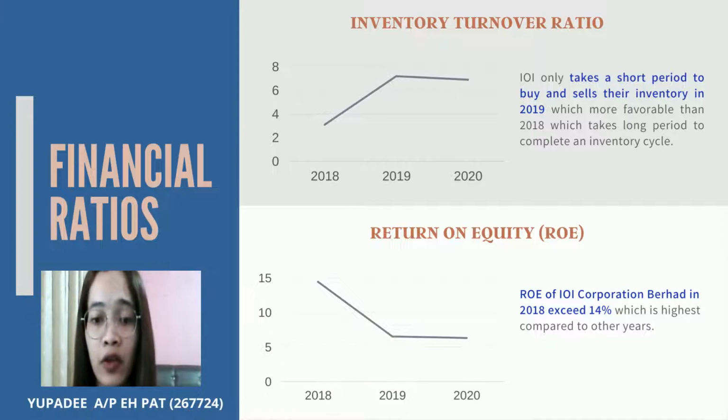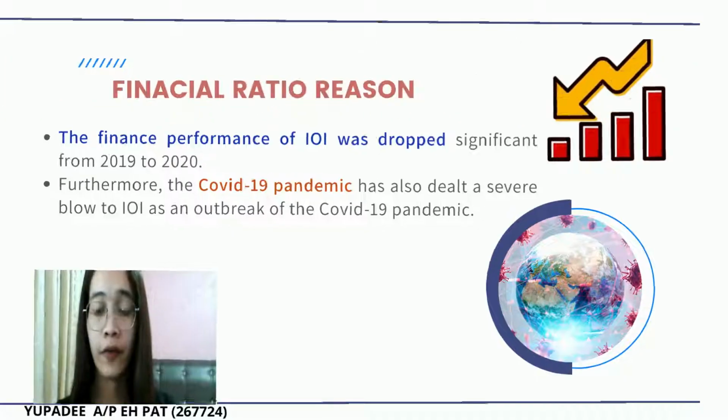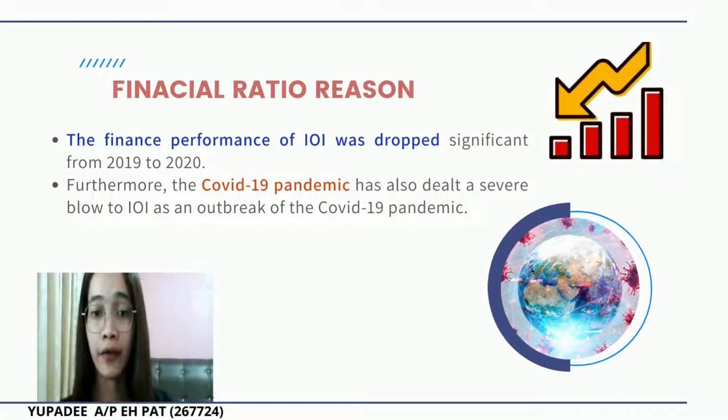IOI is more efficient in utilizing investment financing to grow their business and provide investors with a good return. Financial ratio reason: the financial performance of IOI dropped significantly from 2018 to 2019 and dropped slightly from 2019 to 2020. Furthermore, the COVID-19 pandemic has also dealt a severe blow to IOI.